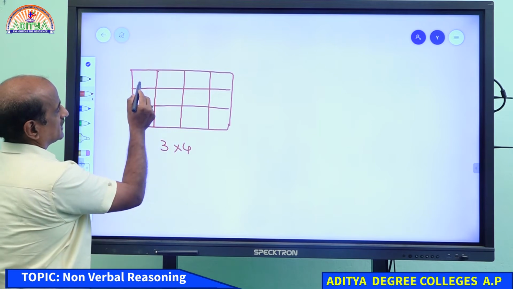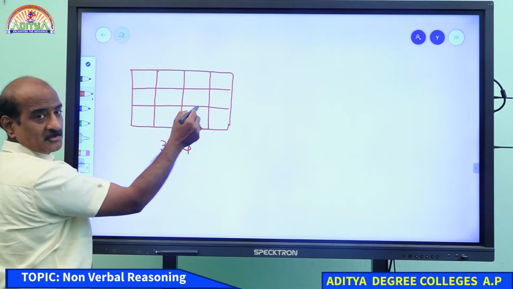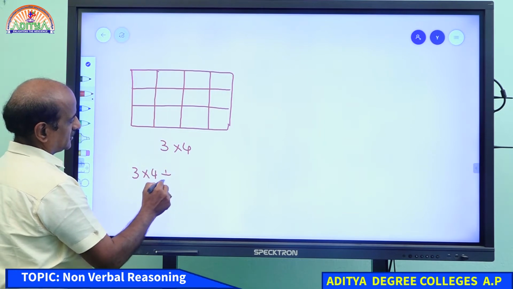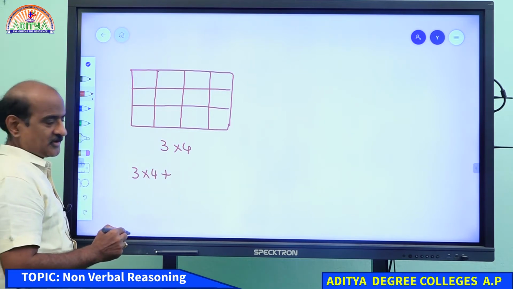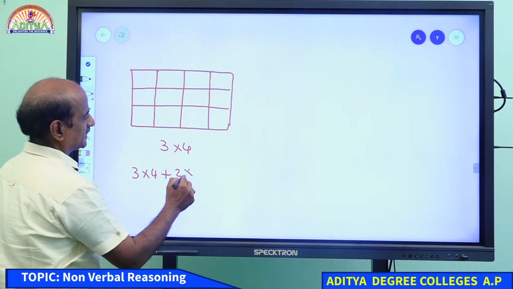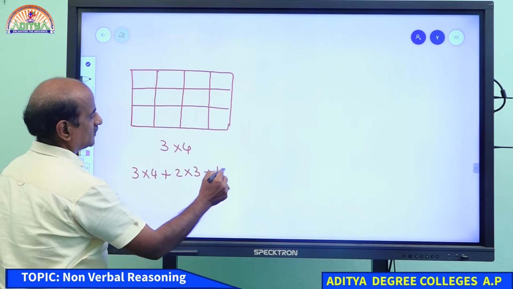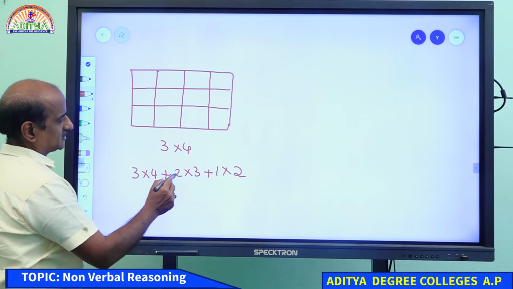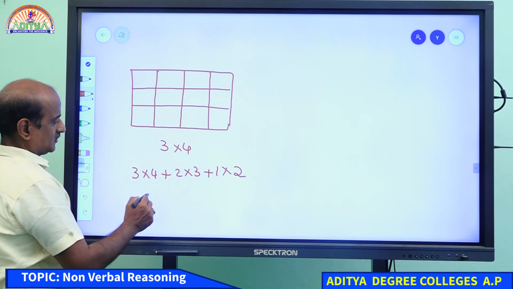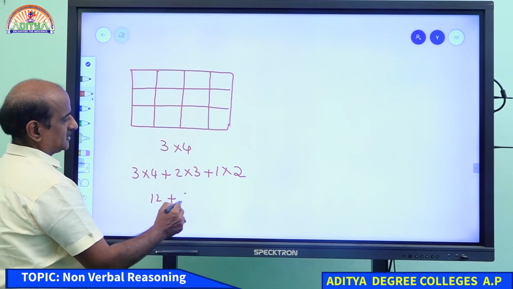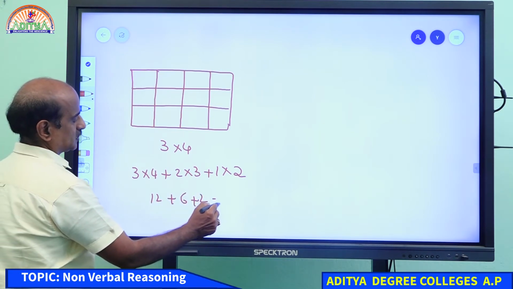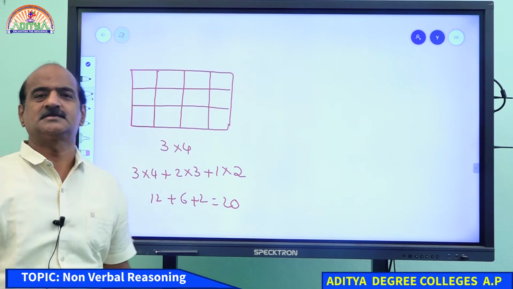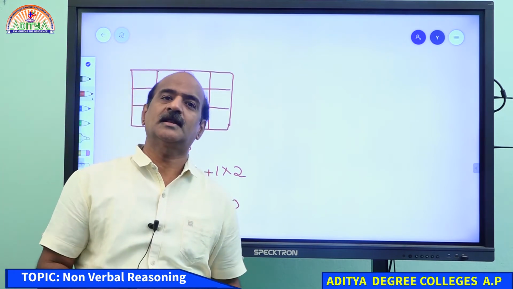So, student, just look at that. Therefore, the total number of squares are 3 into 4, plus 2 into 3, and of course 1 into 2, isn't it? 3 into 4, 2 into 3, 1 into 2. Therefore, 12 plus 6 plus 2, and of course we have 20. Remember, these are squares. But what about rectangles?